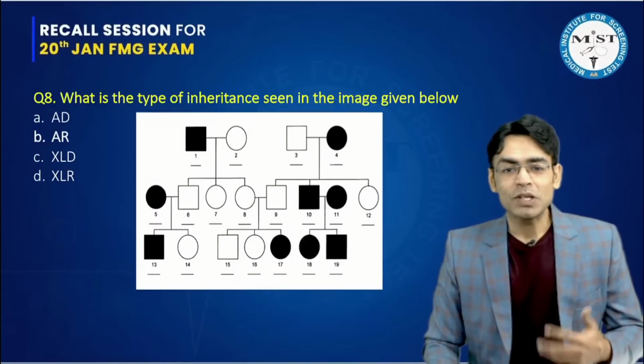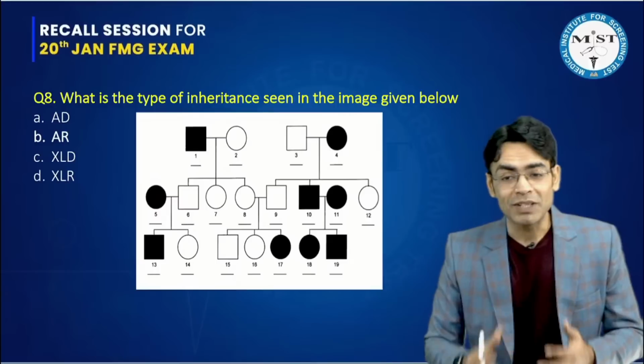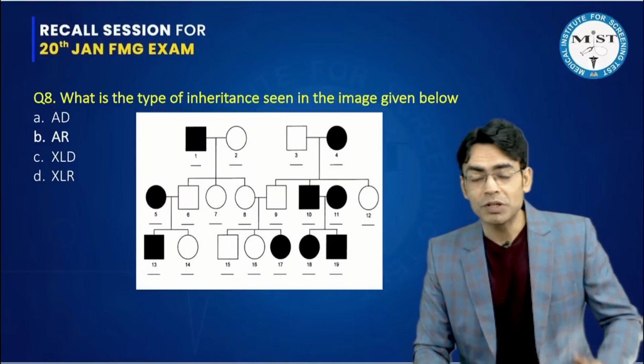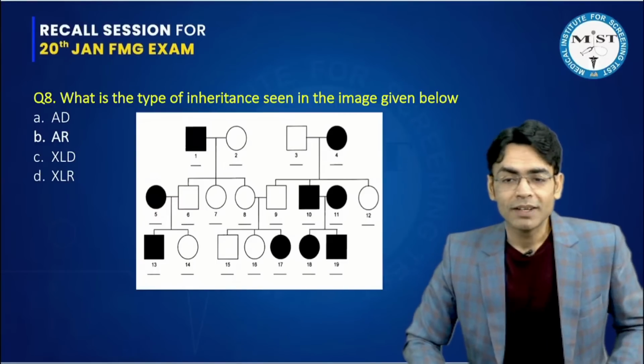Then question number 8: what is the type of inheritance seen in the image given below? Now, pedigrees we have done, even in the 25 most important pathology questions which we discussed on YouTube. You people must have seen that.